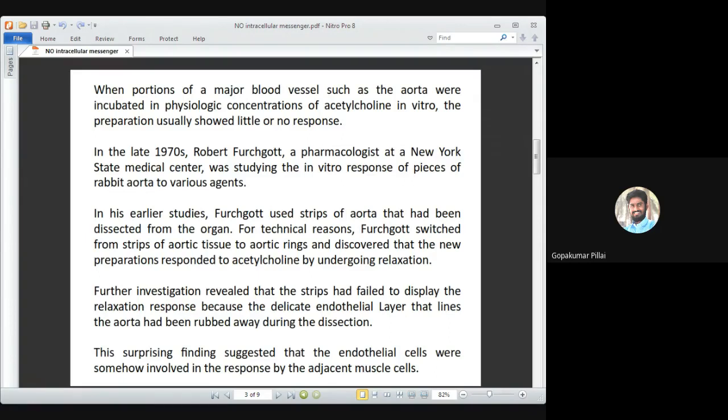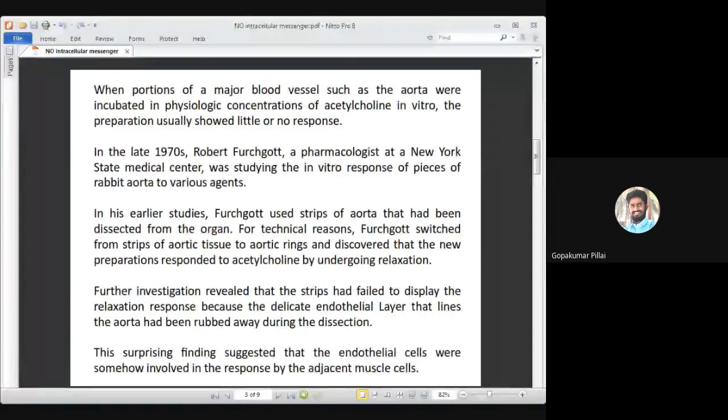So this particular process of blood vessel dilation, which is related to muscle cell relaxation, was caused by acetylcholine, but the process was happening through your endothelial cells. So Furchgott, the scientist, proved this accidentally, because he did not intend to do it with an aorta ring, but due to technical issues, he switched over to the aortic ring. But when he was using the ring, he got this particular effect.